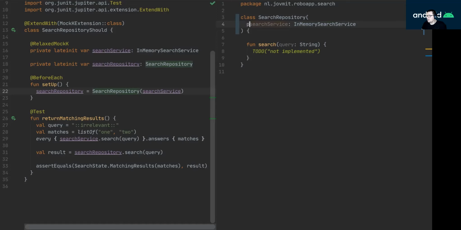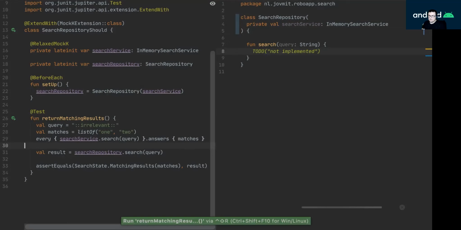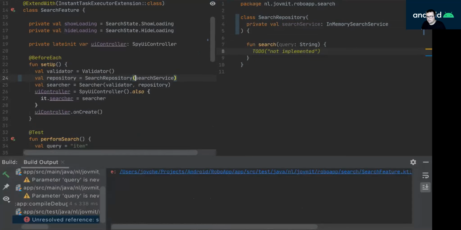And that's going to be a private val. Exactly. And now if I run the test, I would expect the acceptance test to fail because I'm injecting an additional dependency to the search repository that was not there before. And exactly, I have that failure here.